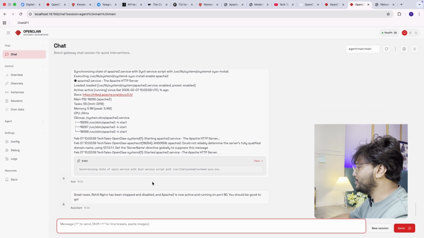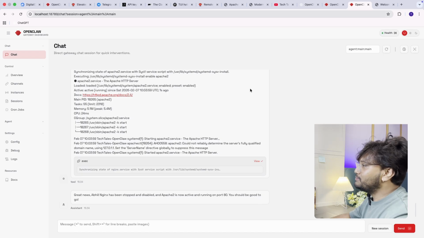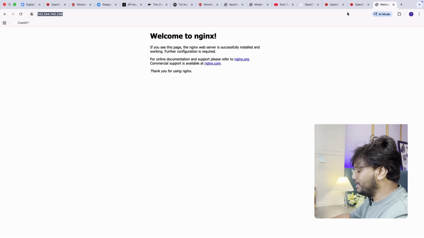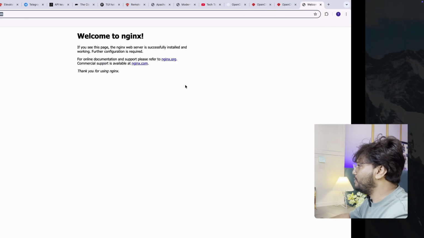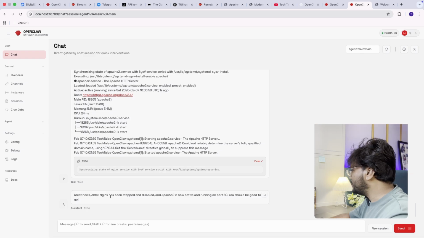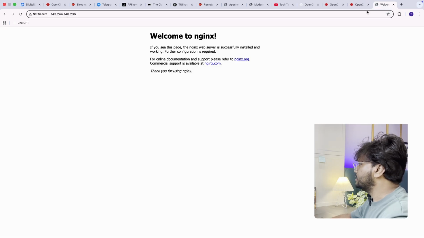Let's see. Good news, Abhi, Nginx has been stopped and disabled, and Apache2 is now active and running on port 80. You should be good to go. If I were doing it manually, it would definitely take a lot of time and I'd struggle. But still, somehow I can see the Nginx page when I hit the URL. Can you debug? Here is the IP.